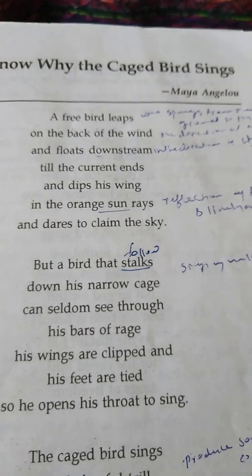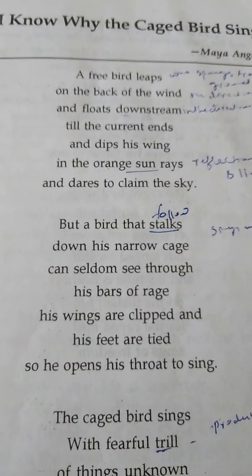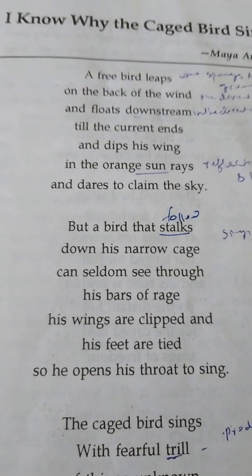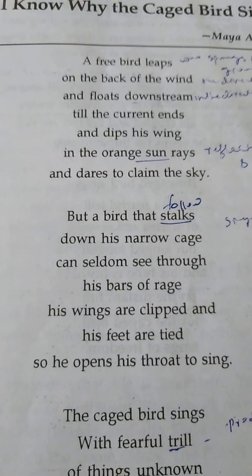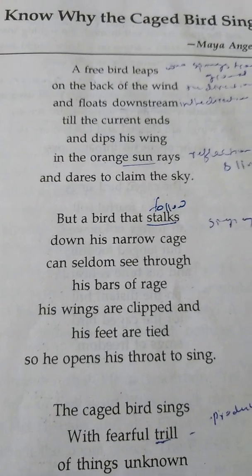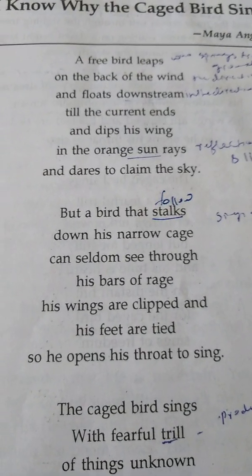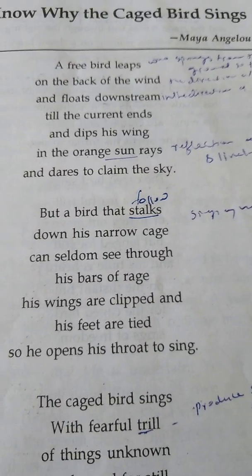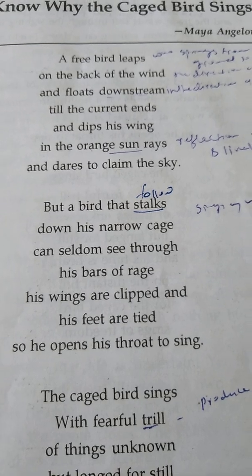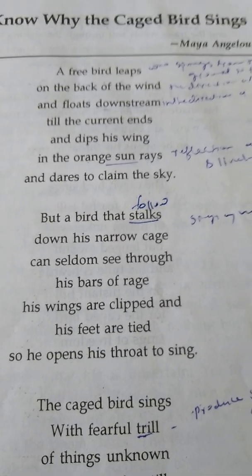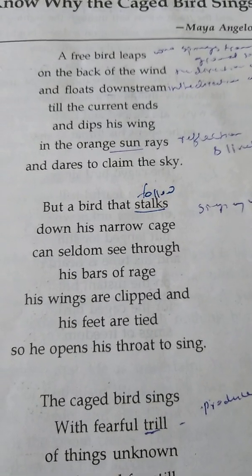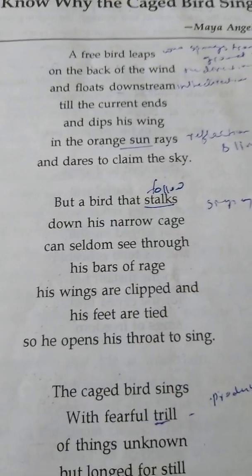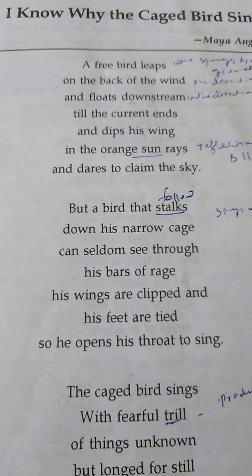So the second stanza depicts the caged bird. But a bird that stalks down his narrow cage can seldom see through his bars of rage. His wings are clipped, his feet are tied, so he opened his throat to sing. But a bird that stalks, that follows, in his narrow cage.